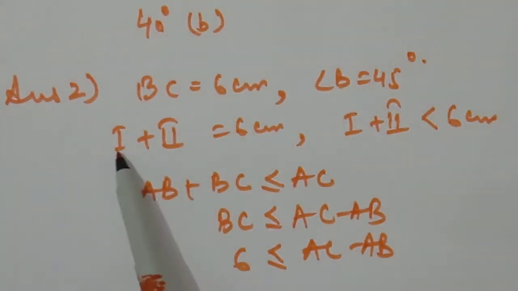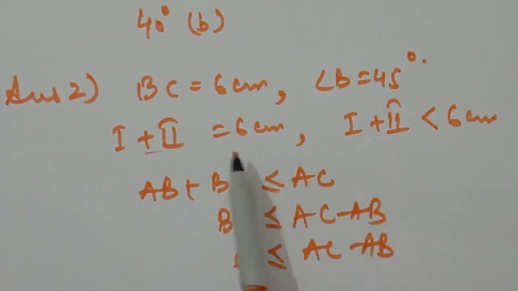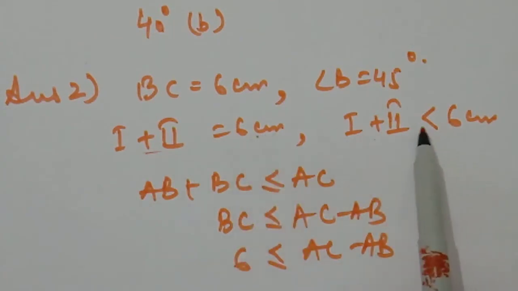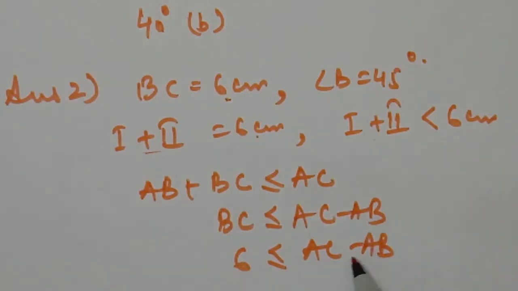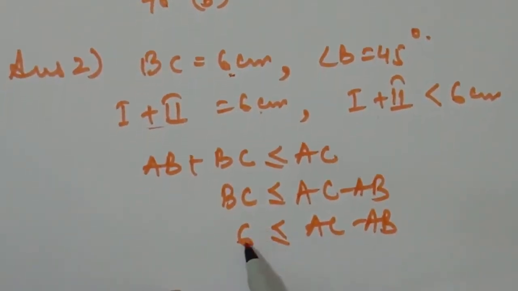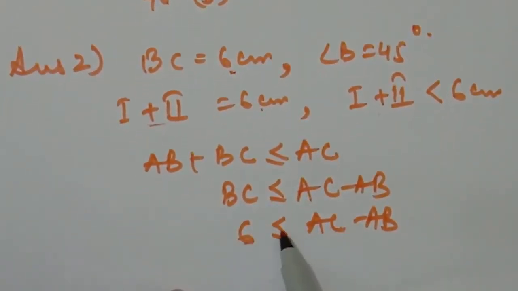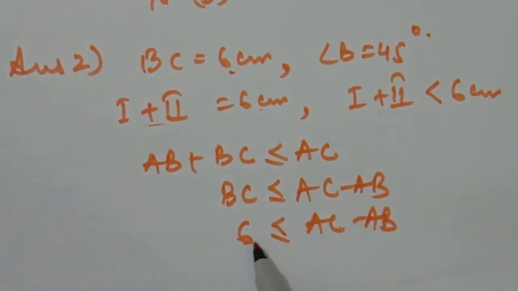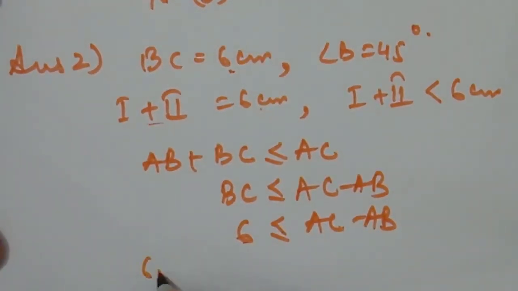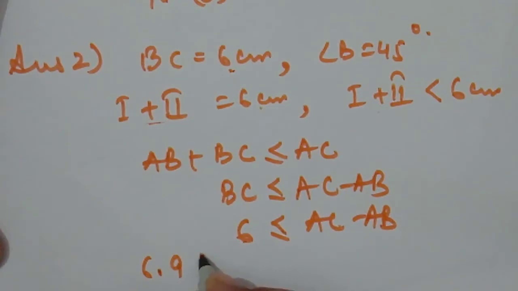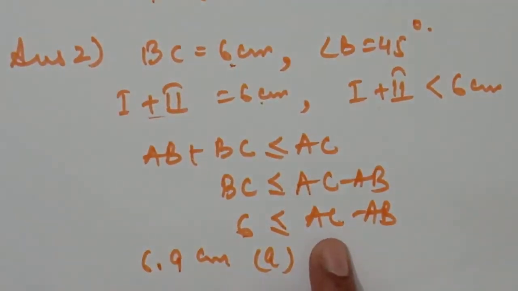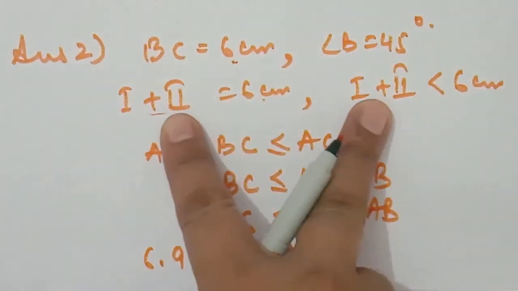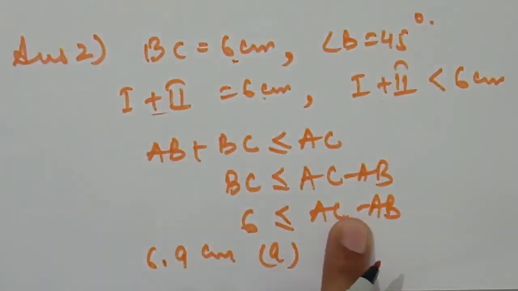Students, we know it very well that the sum of the two sides should be greater than the third side when the construction is possible. Here we are talking about the difference, so the difference should also be less than or equal to the given side. So the correct option is 6.9 centimeter. Do not confuse with the relation, because we know this relation with the addition, and now we are talking about the difference.